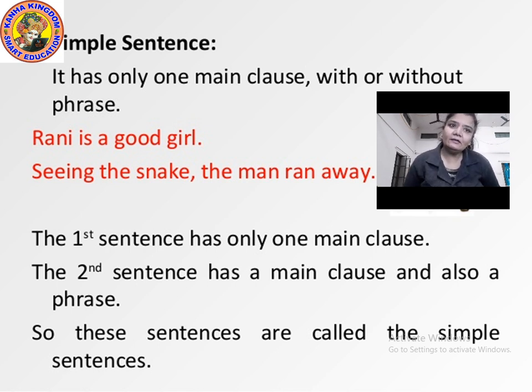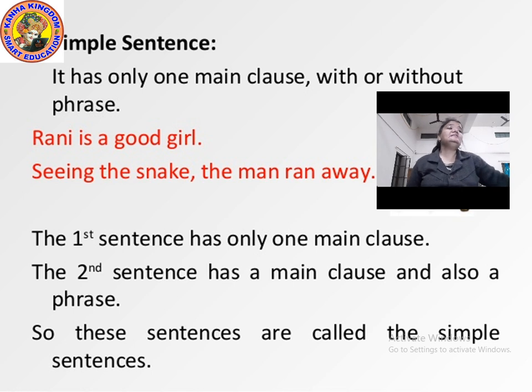I ate dinner with my brother and sister. Again, the subject is I, which means I have only one subject, and ate dinner with my brother and sister is a predicate. My predicate is becoming long, but my subject is the same and my verb is single. So the verb and subject both are single. So this is how you can identify the simple sentence.